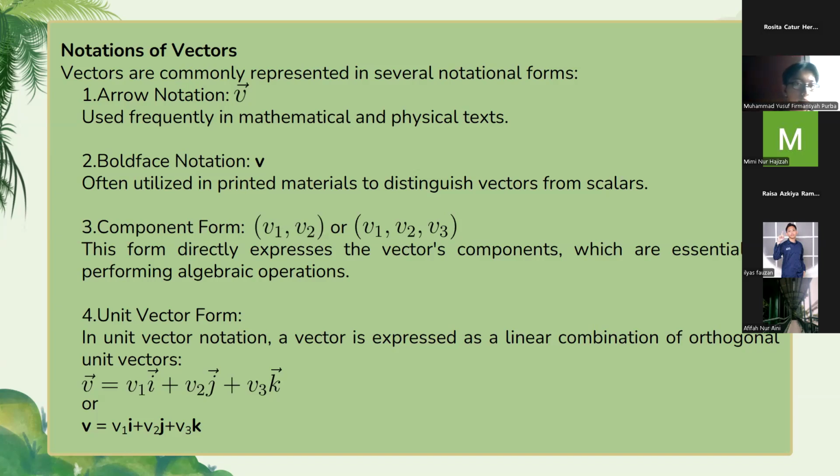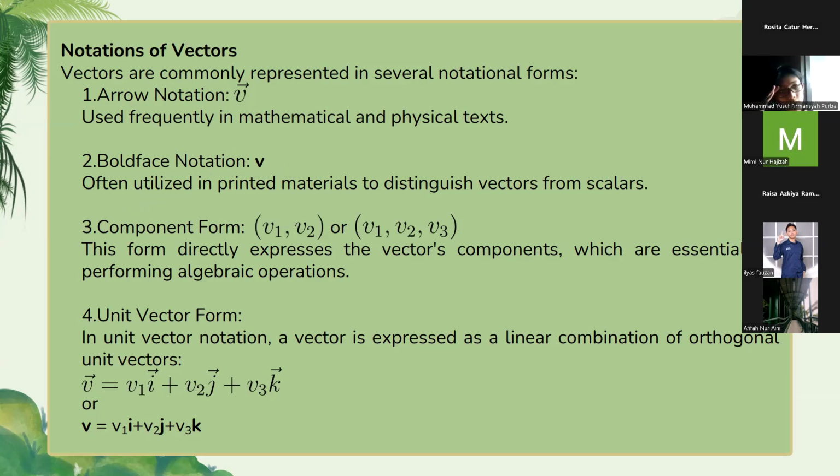The second one is boldface notation. So we can write a vector in bold style. Boldface notation is often utilized in printed materials to distinguish vectors from scalars. The third one is component form.